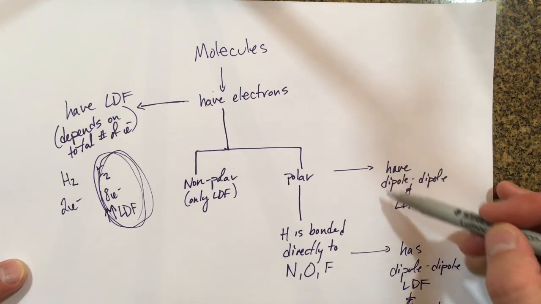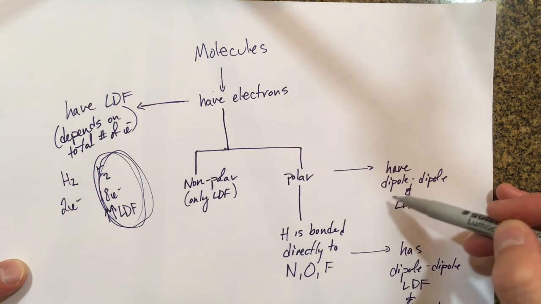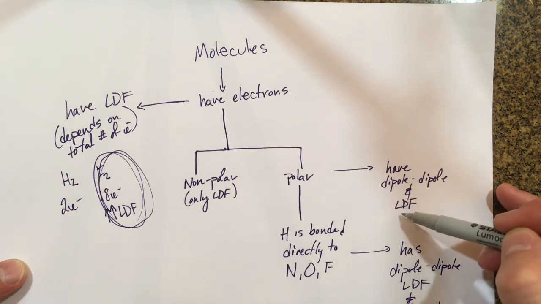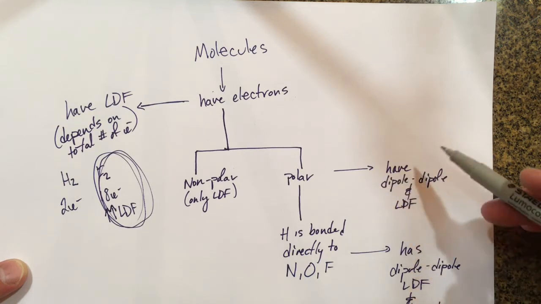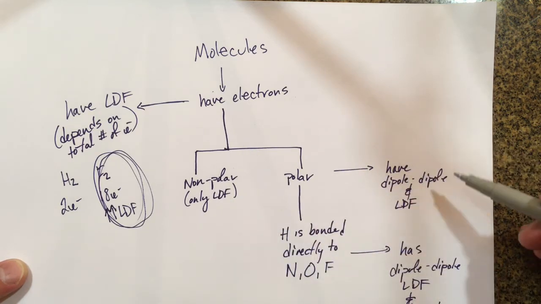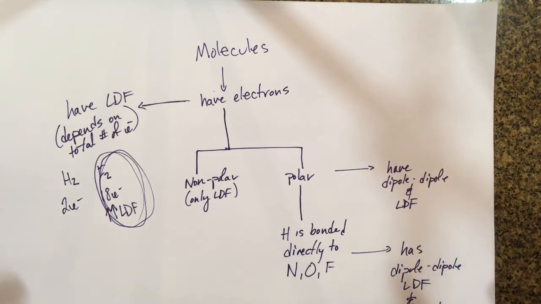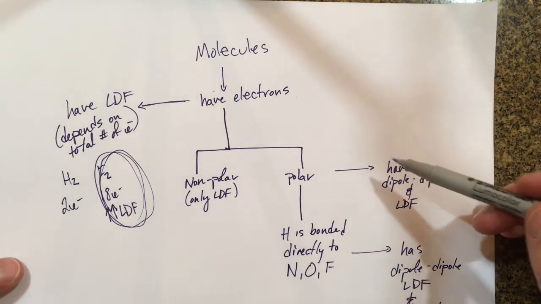If a molecule has a huge amount of London dispersion force, even though it's the weakest force, it may still have quite a high boiling point, because the dipole-dipole interaction is a strong interaction, but it's not going to overpower a massive amount of this weak force.